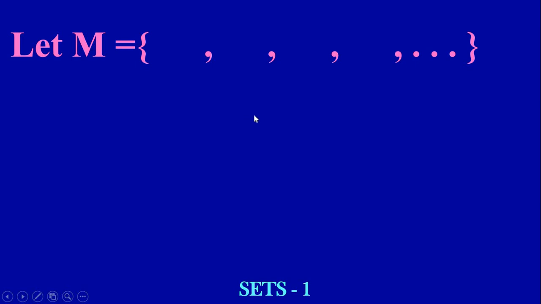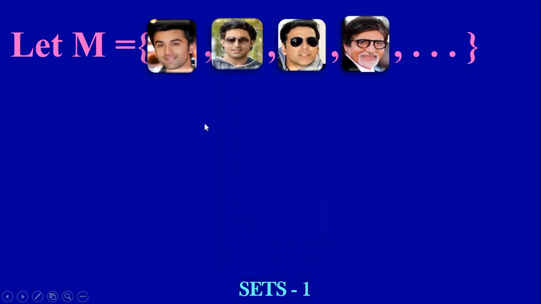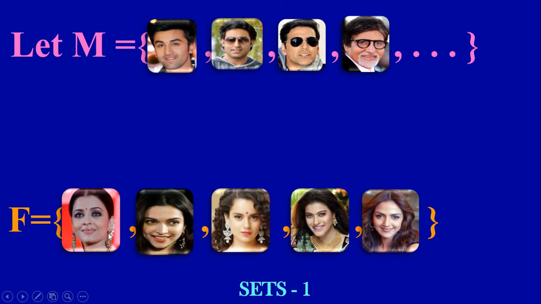Now consider one set M. I will take M equal to some Hindi film stars. So these all are Hindi film stars. Now we consider one more set, F equal to Aishwarya Rai, Deepika Padukone, Kangana, Kajol and Isha Deol. So these all are Hindi film stars, but they are female Hindi film stars. When we write a set, we have to write all the elements inside the flower brackets, separated by commas. So this is called the roster method.